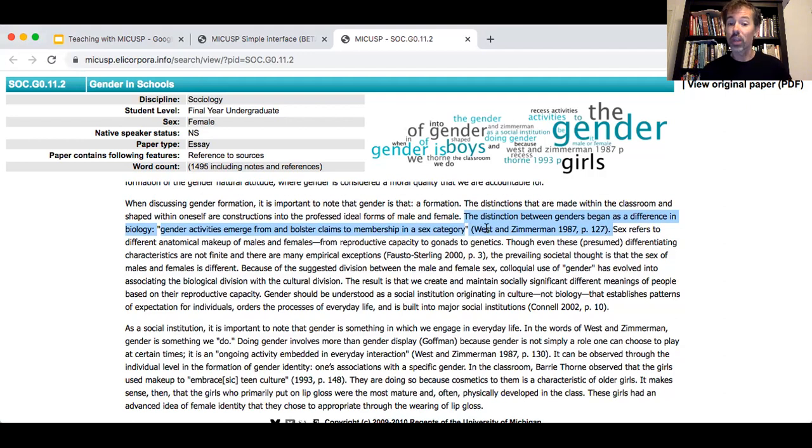We notice that unlike the way that students have been taught in high school English frequently, there isn't an "according to West and Zimmerman" or a naming of a text. There is just the author's words and then the words of whoever they're citing. And then it's followed directly by parentheticals. And I also teach them, this is a great way to learn how to do citations, that West and Zimmerman, so last name and last name, year of publication, comma, P 127, end parentheses, period.